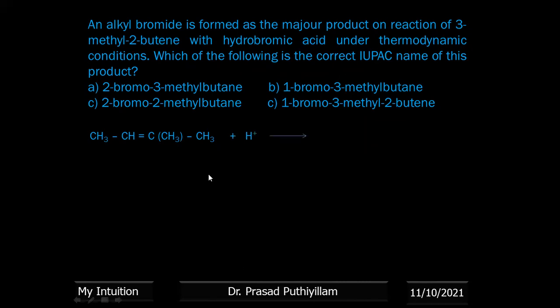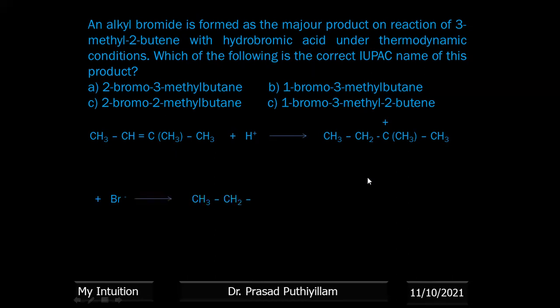It reacts with HBr. According to Markovnikov addition, the positive part of the addendum, H plus, first reacts. HBr becomes H plus and Br minus. H plus will connect to the carbon containing more hydrogen atoms. This carbon contains no hydrogen atom, and this carbon contains one hydrogen atom. H plus will add to that carbon, and we get a tertiary carbocation. The carbon with positive charge is connected to one carbon, a second carbon, and a third carbon. Therefore, it is a tertiary carbocation, which is more stable. Therefore, this intermediate will be formed.